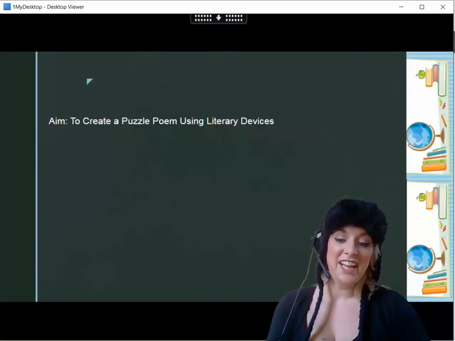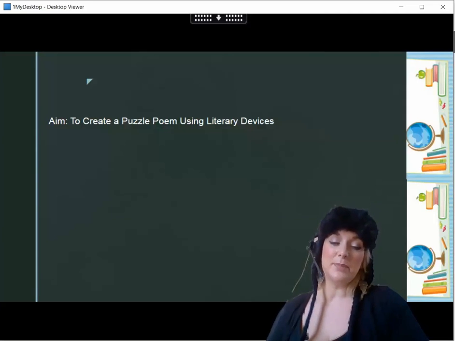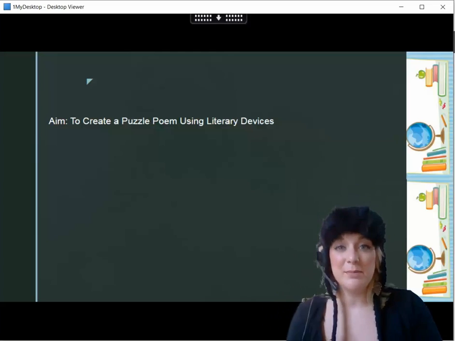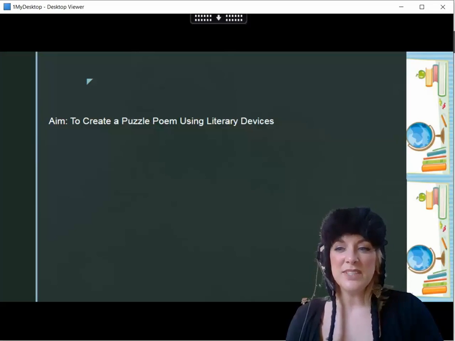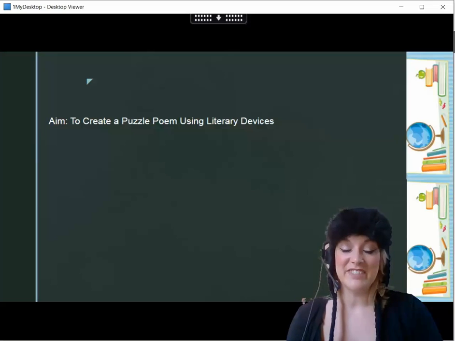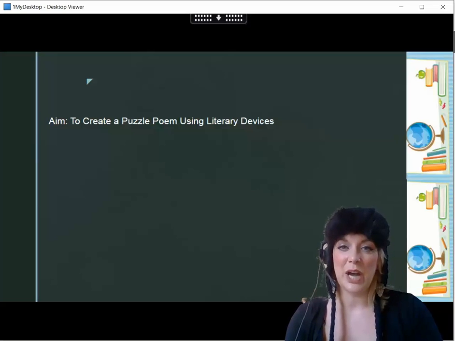Hello, Fiona here, and today we've got a really fun lesson because we're going to be learning how to create some puzzle poems all about animals. So our aim is to create a puzzle poem using literary devices. Before we start looking at what we mean by literary devices, we're going to have a look at a poem.